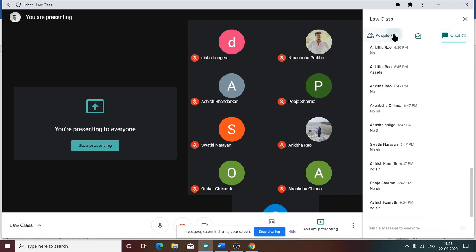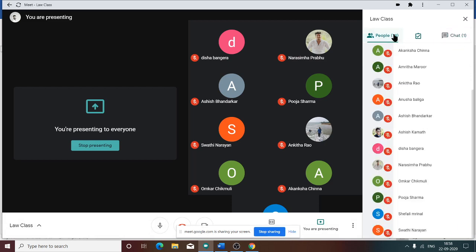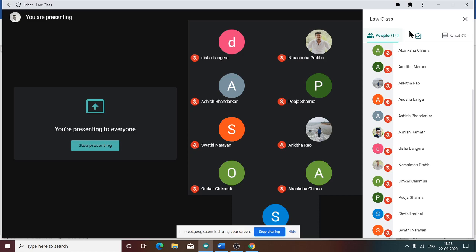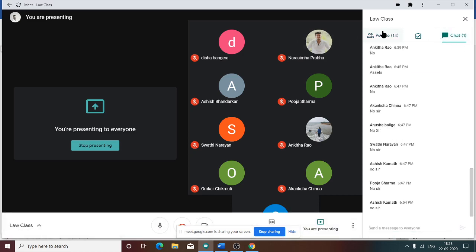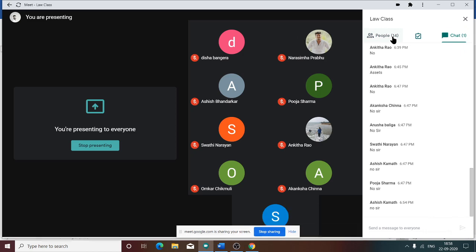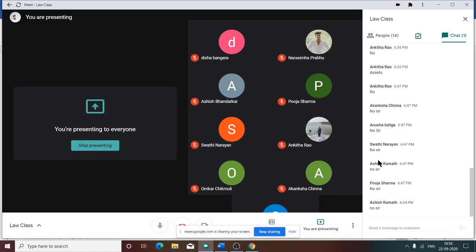Answer now. Yes, it is similar. I will tell you why it is similar. Because one party performed the obligation, another party is yet to perform. Unilateral also means the same thing. One party's obligation is outstanding or yet to be performed. Only one party has done the obligation.